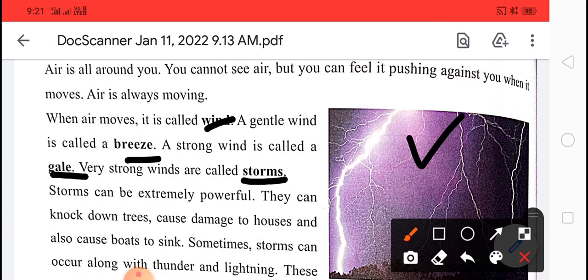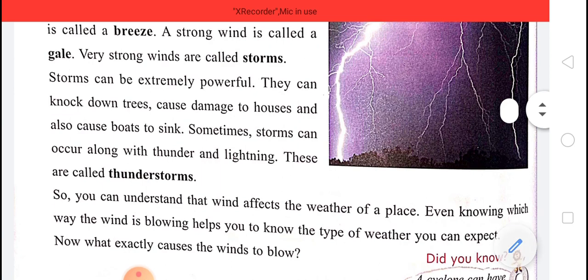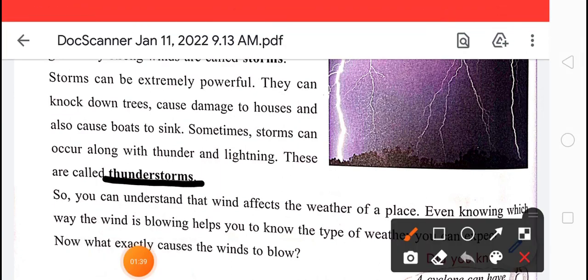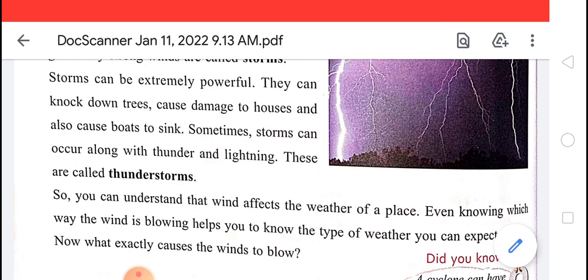These are called thunderstorms. So you can understand that wind affects the weather of a place. Even knowing which way the wind is blowing helps you to know the type of weather you can expect.